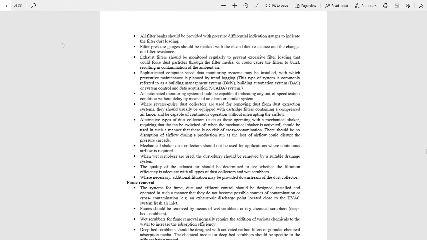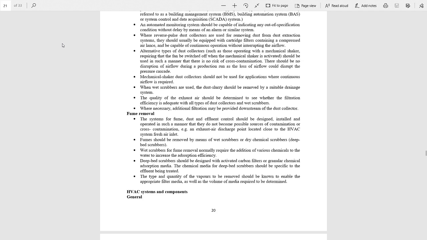Now, a sophisticated computer-based data monitoring system may be installed with which preventive maintenance is planned by trend logging. The next point is fume removal. The system for fume, dust and effluent control should be designed, installed and operated in such a manner that they do not become possible sources of contamination or cross contamination.